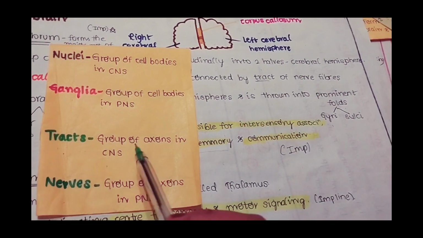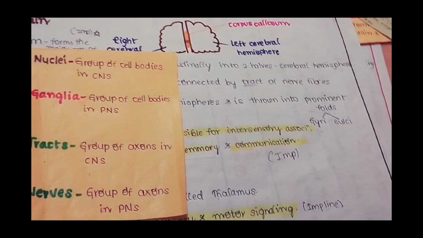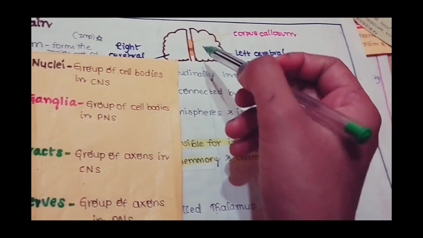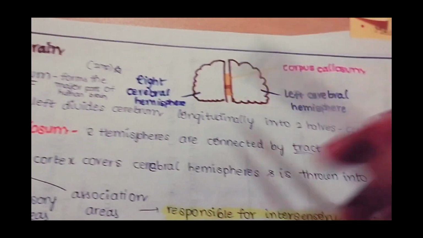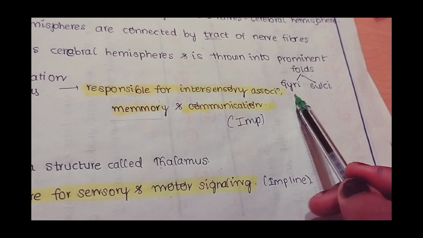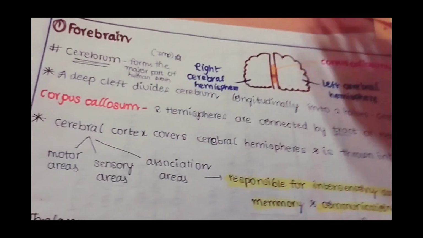What do you mean by tract? A group of axons in CNS. In the central nervous system, that is brain and spinal cord, a group of axons. Here between the two hemispheres there is a nervous connection of a group of axons, that is the corpus callosum. The cerebral cortex covers the cerebral hemispheres and is thrown into prominent folds. Those are gyri and sulci. These two cerebral hemispheres are covered by the cerebral cortex.